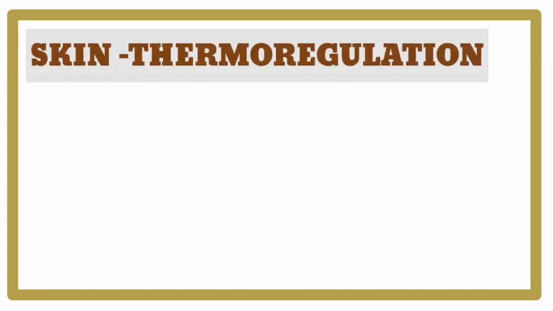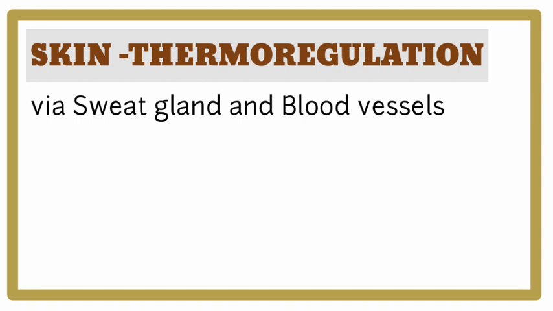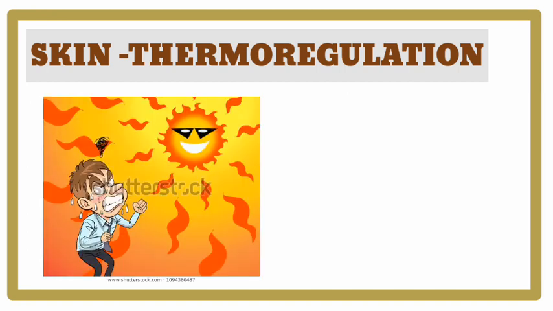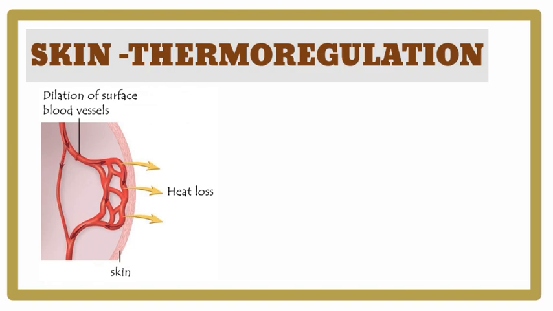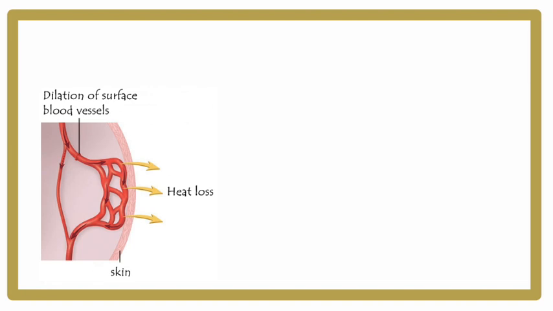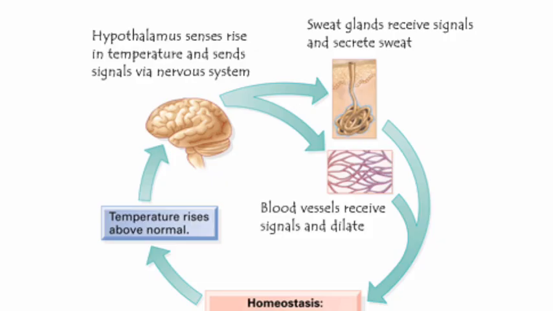Our skin does an important job for our body, that is thermoregulation, that is done by our sweat glands and blood vessels. For example, if you are in a hot region or it's a sunny day and you are out, exposed to sunlight, so your body becomes hot, your blood vessels vasodilate to release the heat and the sweat gland releases sweat to cool our skin.